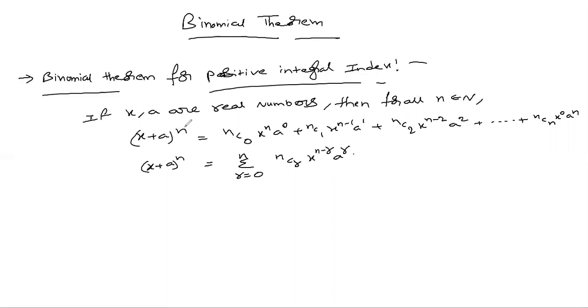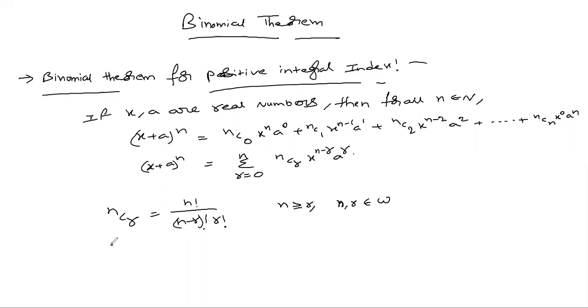Index means power. Here nCr is nothing but n factorial by n minus r factorial into r factorial. Here n is more than or equal to r and n, r are any whole numbers. Under these conditions, this will be defined.